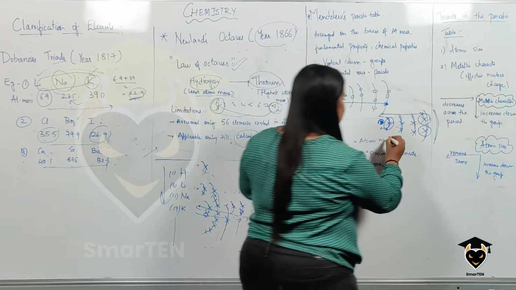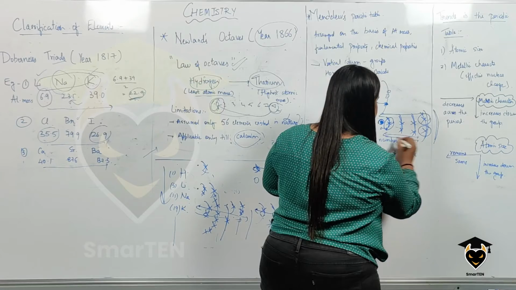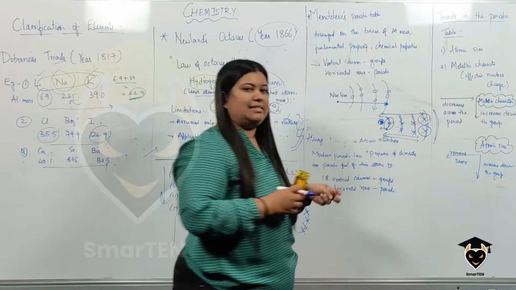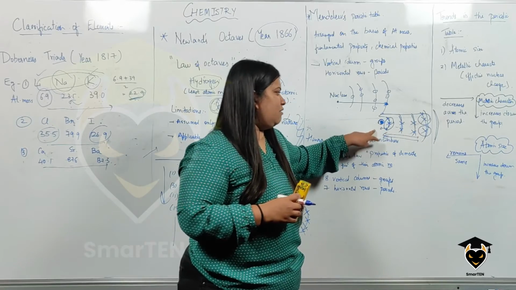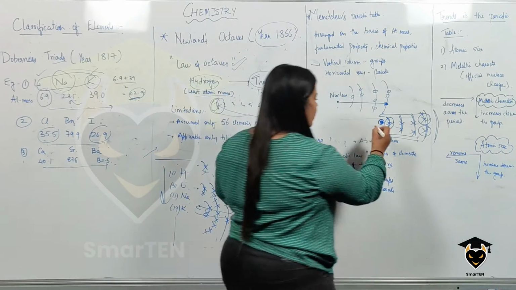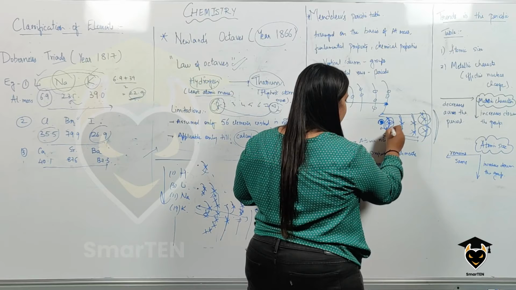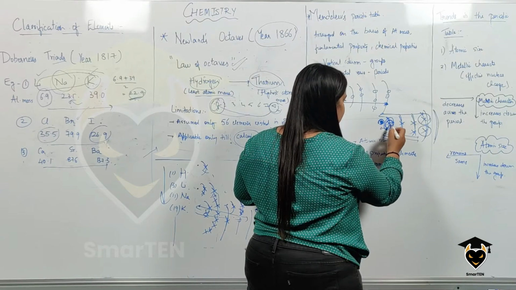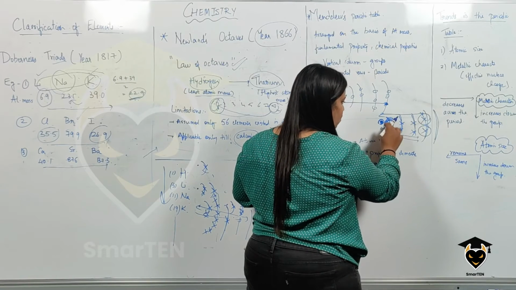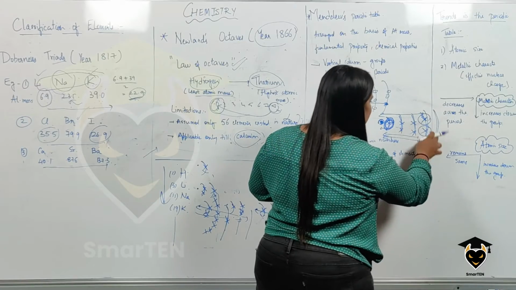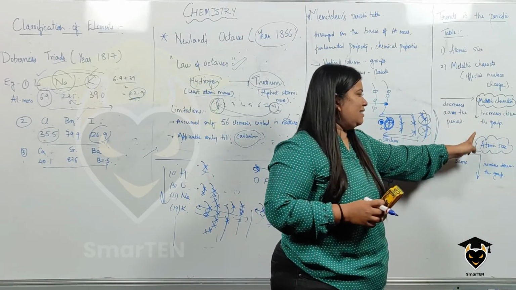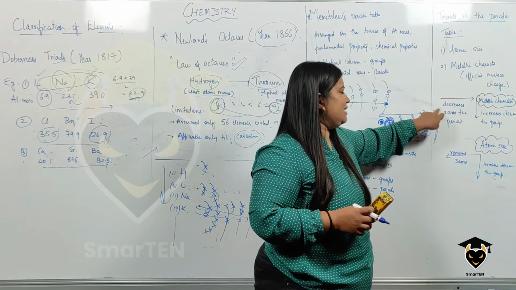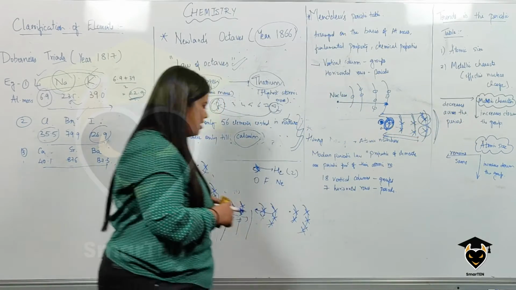So higher the distance, lesser is the effective nuclear charge, right? Higher the distance, lesser will be the effective nuclear charge. Why? Because the nucleus obviously has more force on this electron rather than this one because of the distance. So what I can say is the metallic character increases down the group, whereas it decreases across the period. Why increases down the group?